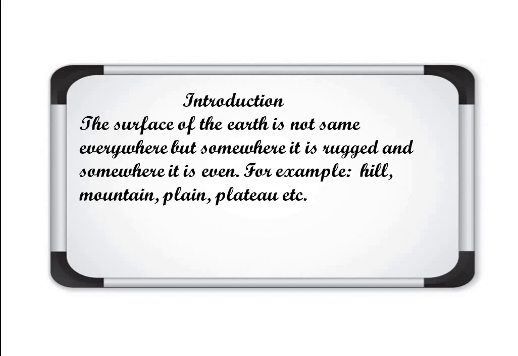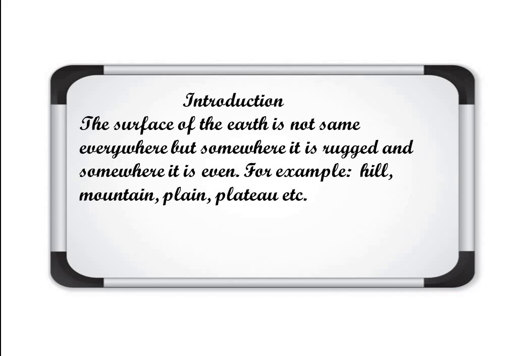The surface of the earth is not the same everywhere, but somewhere it is rugged and somewhere it is even. Rugged means not even. If you look at the earth's surface or the land, you can easily say that it is not equal everywhere. Somewhere you can see hills, somewhere mountains, somewhere river basins, valleys, plains and plateaus. So for example, hills, mountains, plains and plateaus etc. are found on the earth surface.